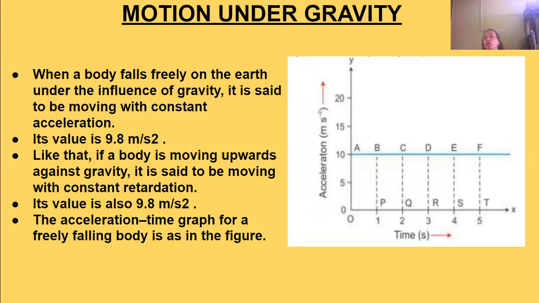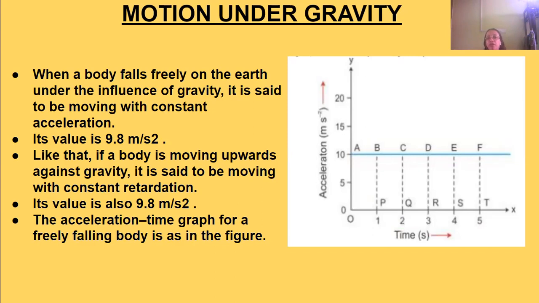Now, when a body falls freely on the earth under the influence of gravity, it is said to be moving with constant acceleration. When we allow an object to fall freely from above towards the earth, the acceleration becomes constant. Its value, the acceleration due to gravity, is 9.8 meters per second square.